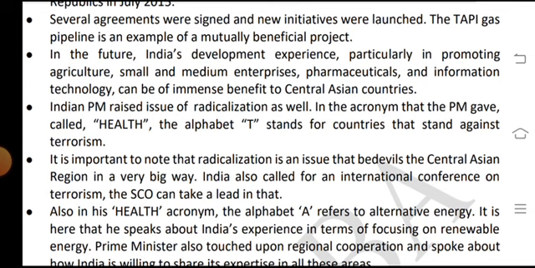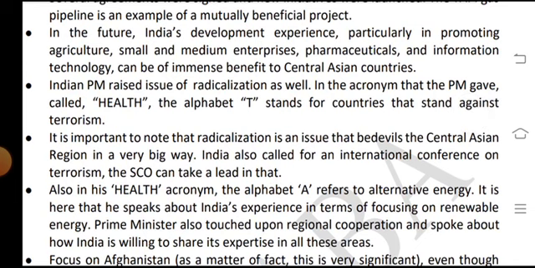India's development experiences, particularly in promoting agriculture, small and medium enterprises, pharmaceuticals and information technologies, can ensure immense benefits to the Central Asian countries.